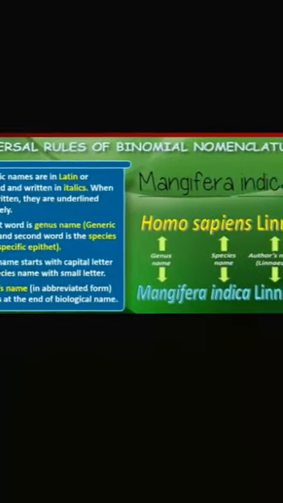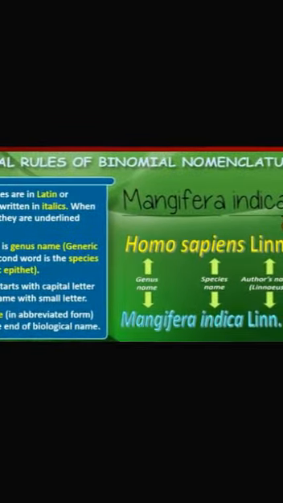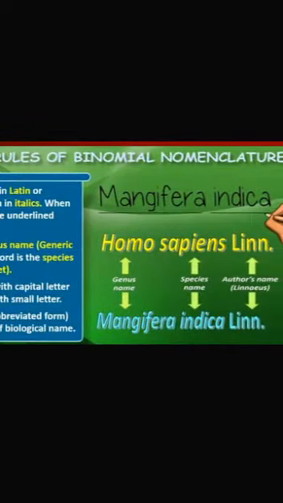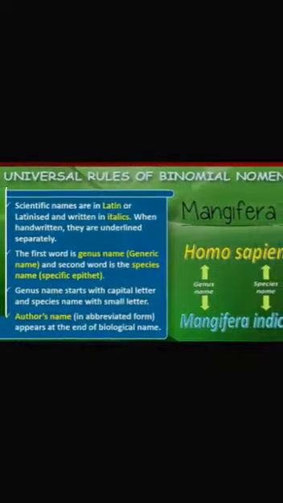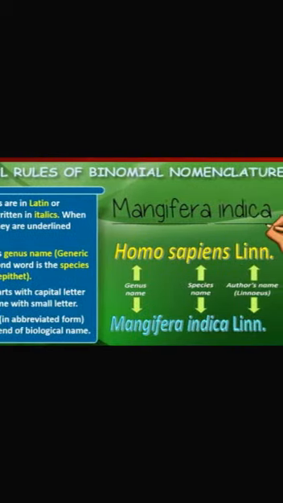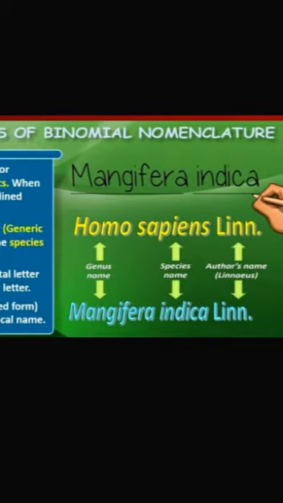When we are writing, the generic name always starts with a capital letter and the specific epithet with a small letter. Then the author's name is given at the end of the specific epithet, in abbreviated form. Here, Mangifera indica Linn. means this species was first described by Linnaeus.